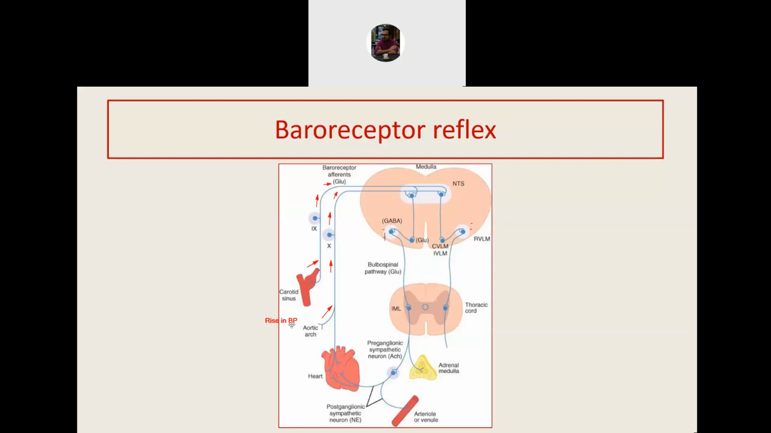So there was a rise in BP. Impulse goes to the nucleus tractus solitarius, to the caudal and intermediolateral medulla, finally to the rostral ventrolateral medulla. There the inhibitory neurotransmitter GABA is secreted. So what does it cause? It causes inhibition of the rostral ventrolateral medulla. And inhibition of the rostral ventrolateral medulla will ultimately cause decrease in the sympathetic outflow. I am showing the decrease with a blue color. So now instead of increase, there will be a decrease in the sympathetic outflow.